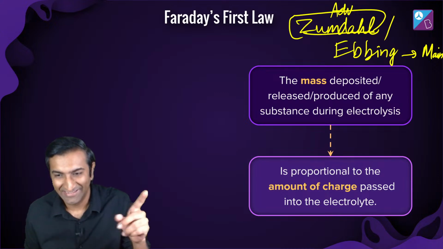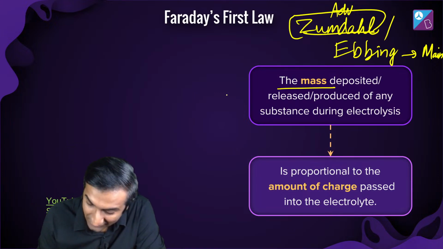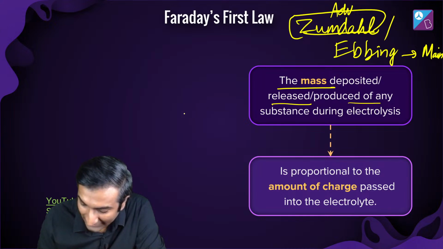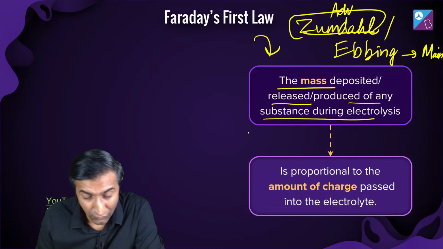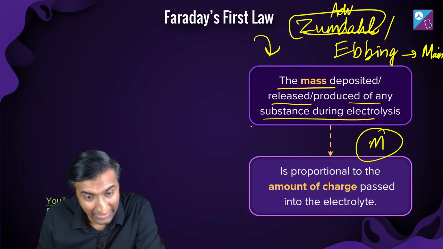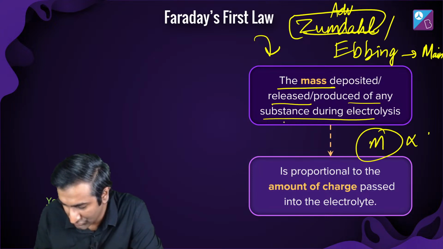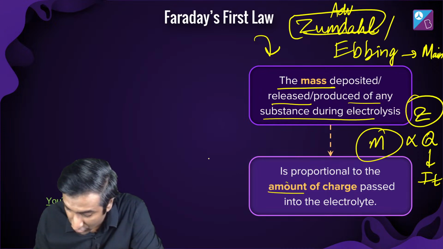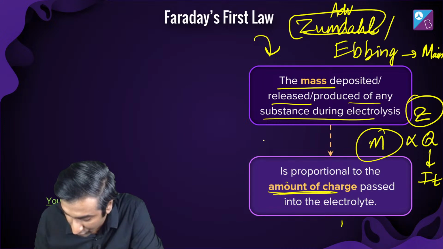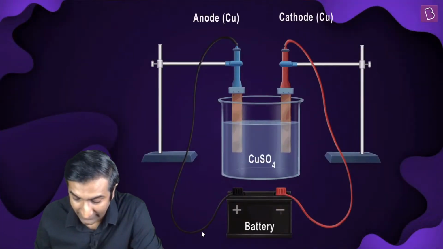Yes, let's get to the point. What is this M equal to Z? We'll talk about that. The mass deposited or released of any substance during electrolysis is what Faraday's first law tries to say. So mass, as AK Gaming has pointed out, has something to do with charge. It's proportional to charge, and that is I into T. That Z he is talking about, we'll figure out what that Z is. M is proportional to Q, and the proportionality constant is Z, as your friend has rightly said.